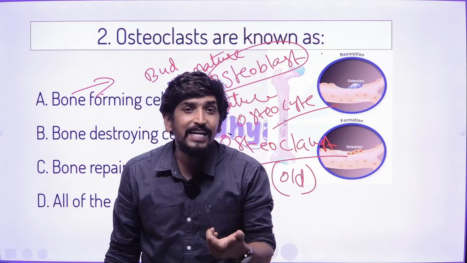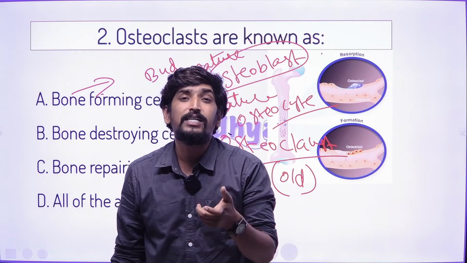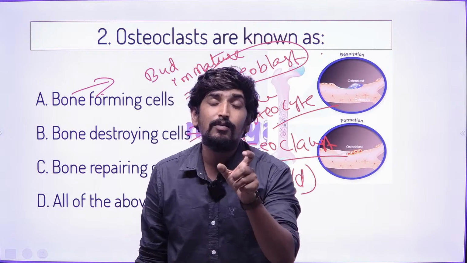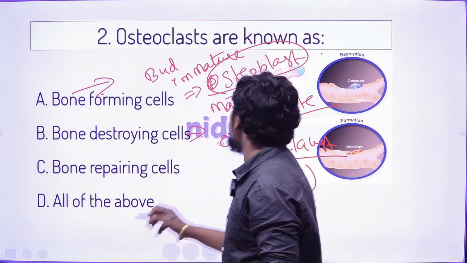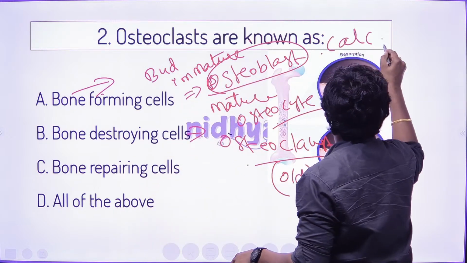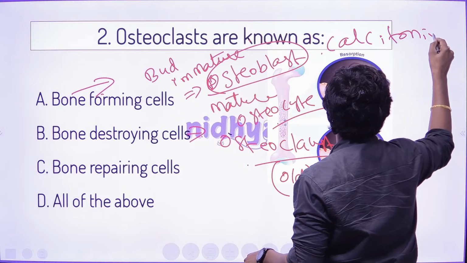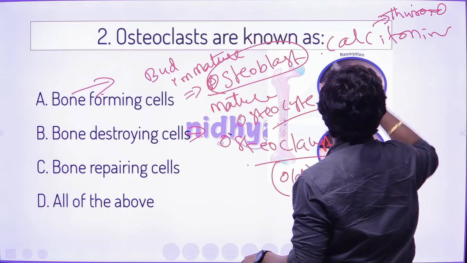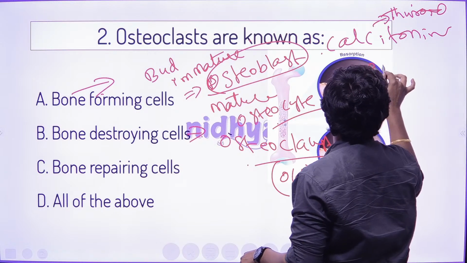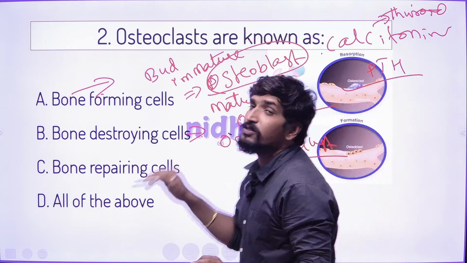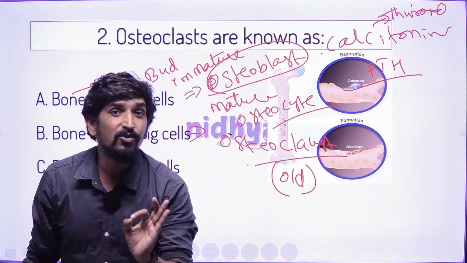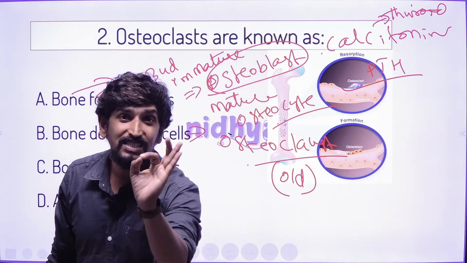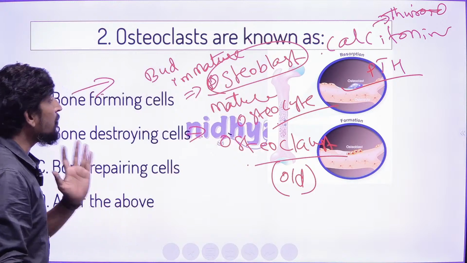In the thyroid gland there is a hormone called calcitonin. Calcitonin is one hormone from the thyroid gland, and another hormone is called the parathyroid hormone. These two hormones act on osteoclast cells, and that is very important, right?